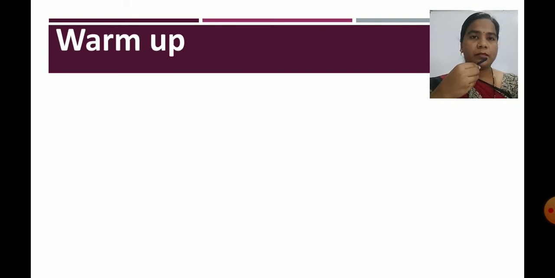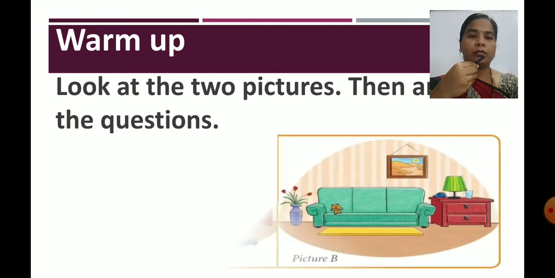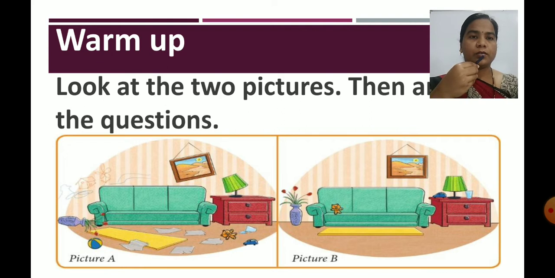Everyone, open page number 61. As you can see on page number 61, Warm Up: Look at the two pictures, then answer the questions. Children, on page number 61, we can see two pictures. We have to observe these pictures and give the answers to the questions given on this page. So, children, as you can see, picture A and picture B.